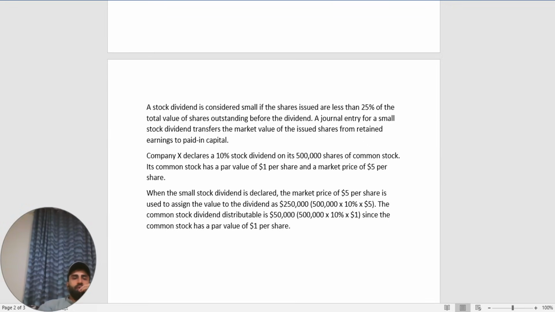When a small stock dividend is declared, the market price of the shares is used to assign the value of the dividend: 50,000 shares times $5 is $250,000. The common stock dividend distributable is $50,000, since the common stock has a par value of $1 per share.